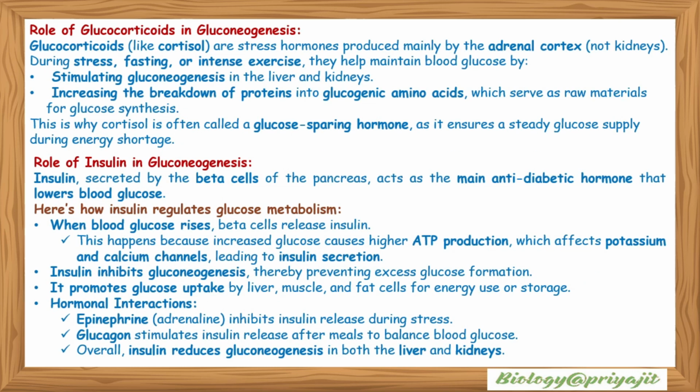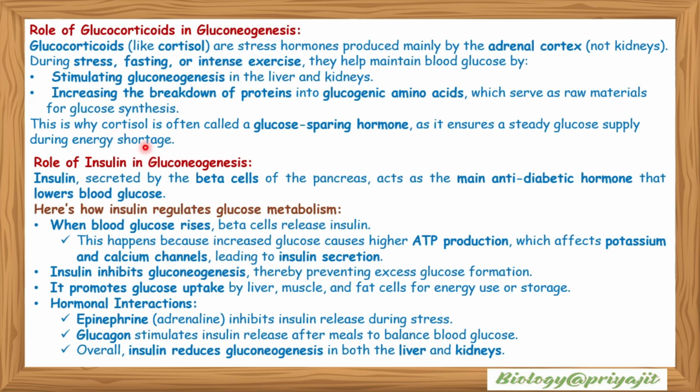Role of glucocorticoids in gluconeogenesis. We know glucocorticoids, or cortisol, are stress hormones produced mainly by the adrenal cortex, not the kidneys. During stress, fasting or intense exercise, they help maintain blood glucose by stimulating gluconeogenesis in the liver and kidneys, increasing the breakdown of proteins into gluconeogenic amino acids which serve as raw materials for glucose synthesis.